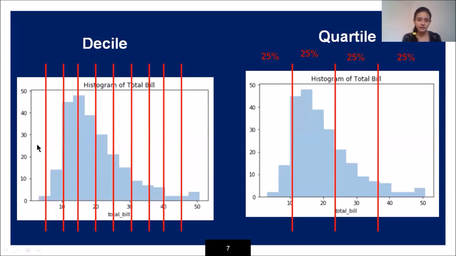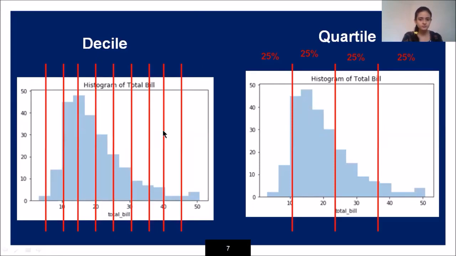So I'm dividing my whole data into 10 equal parts. Over here in the x-axis it shows my total values. Suppose my value starts at 3 and my maximum value is 50.8. Then I am dividing this whole data into 10 equal parts, and each part will be of 10%. So this is how my decile works.